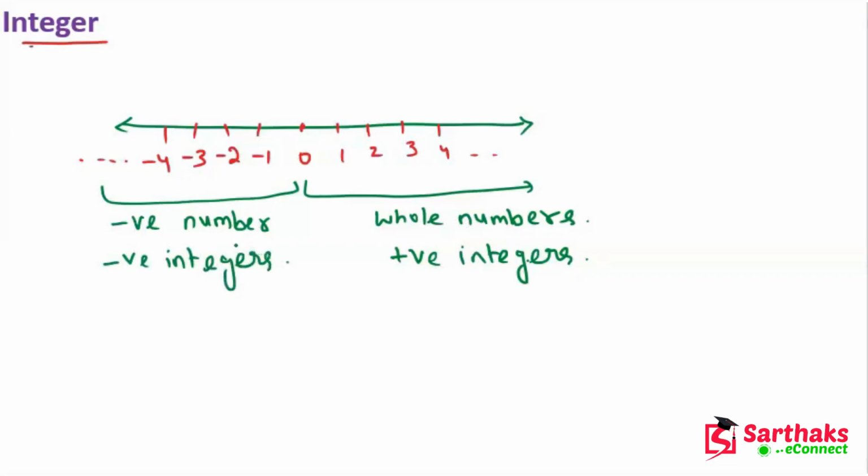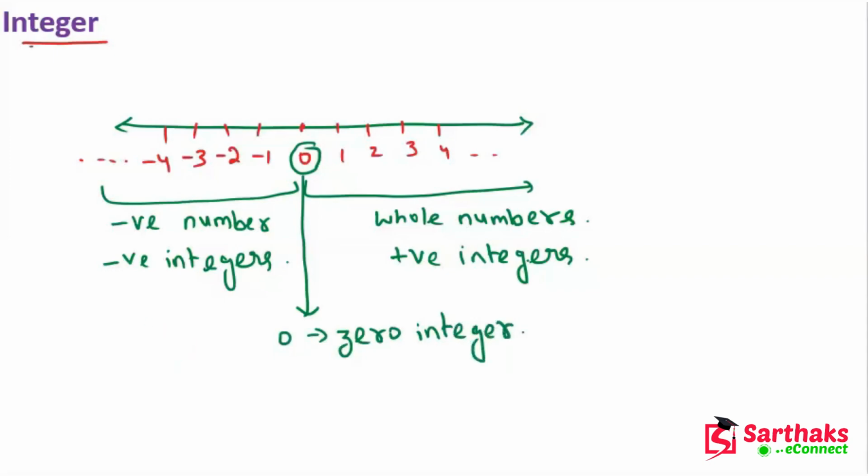So mainly it is of two types, negative integers and positive integers. And in positive integers 0 is included. This is the 0 integer.